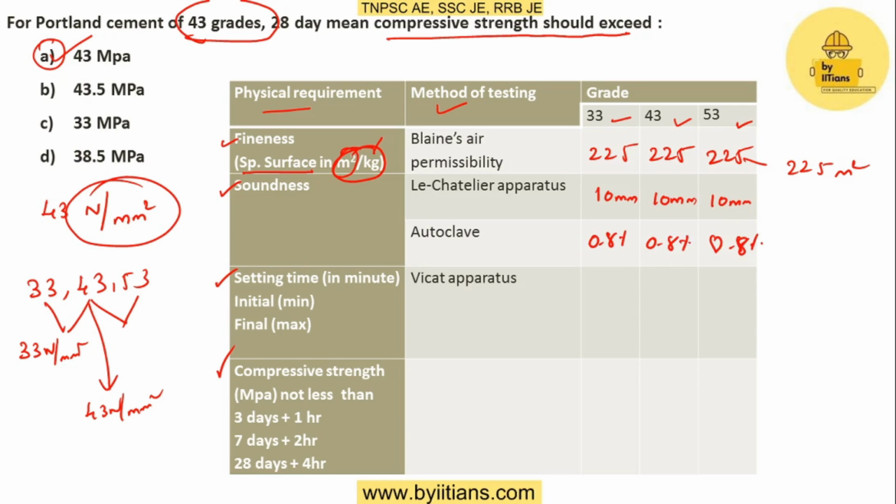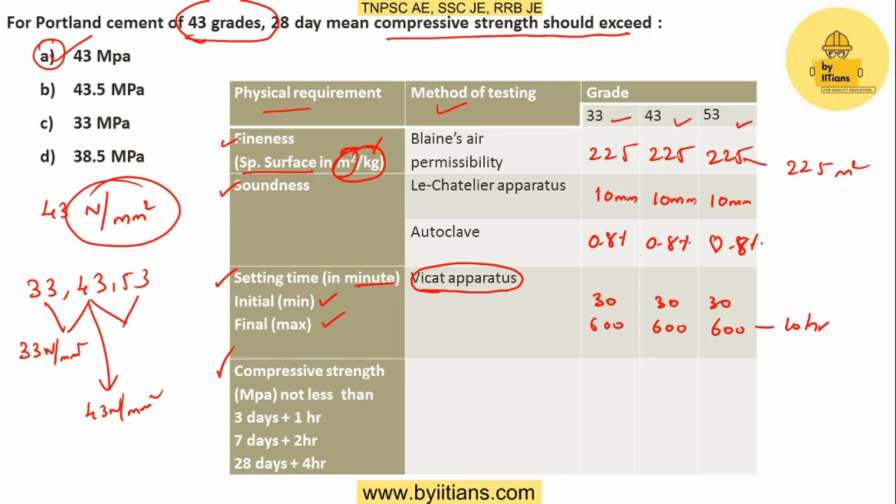Now the thing is setting time. Setting time has two things: one is initial setting time and another is final setting time. They are asked for in minutes. It is found with the help of Vicat apparatus. The initial setting time for all the cements is 30 minutes only, and the final setting time will be 600 minutes, which means 10 hours. That we have to remember.